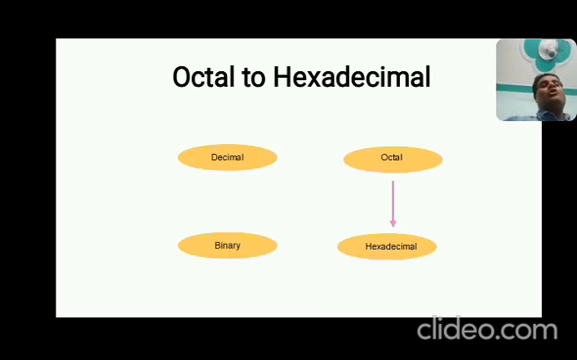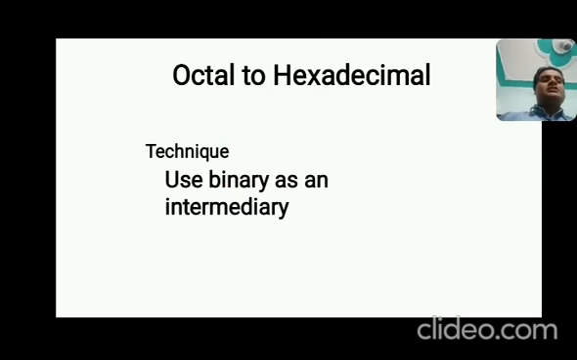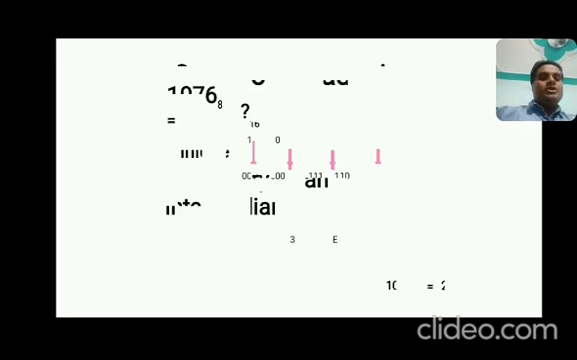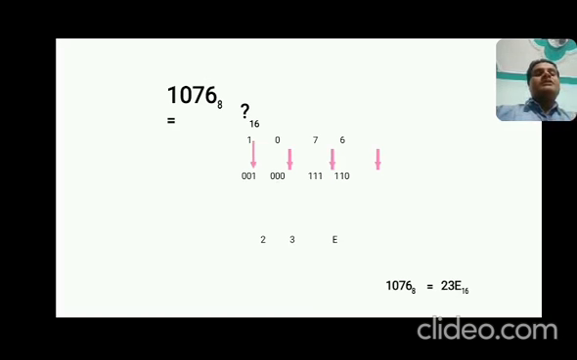Okay. Now octal to hexadecimal, and this is something different from the previous conversions. How? Octal to hexadecimal, that is base 8 to 16. Here the most important thing is to use binary as an intermediary, because as you know, binary can represent octal and binary can represent hexadecimal. That's why we can use binary as an intermediary. How? Take this example, 1067 in octal. What will be the value in hexadecimal?